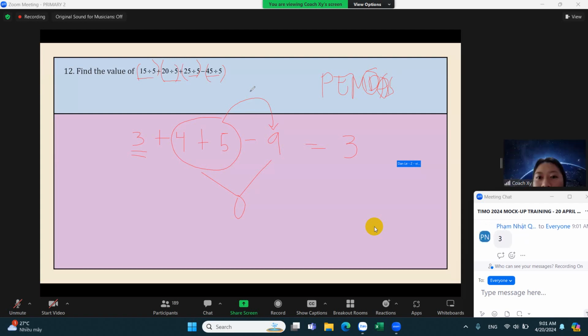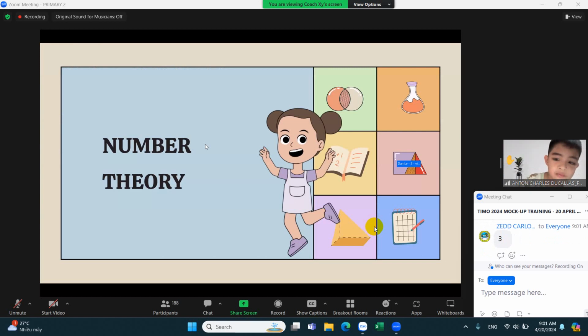Okay, very good. I got 3. I made all of them into fractions, solved all of them, and divided it.